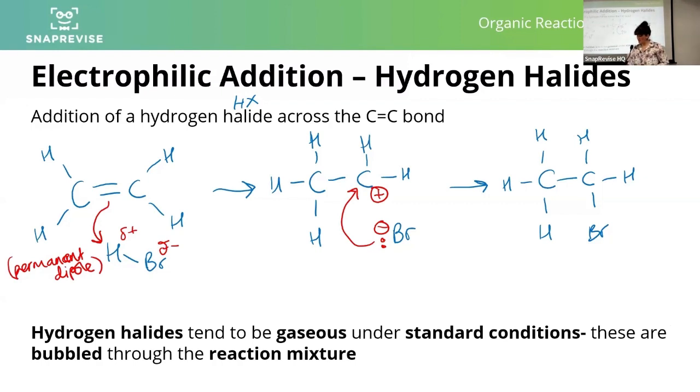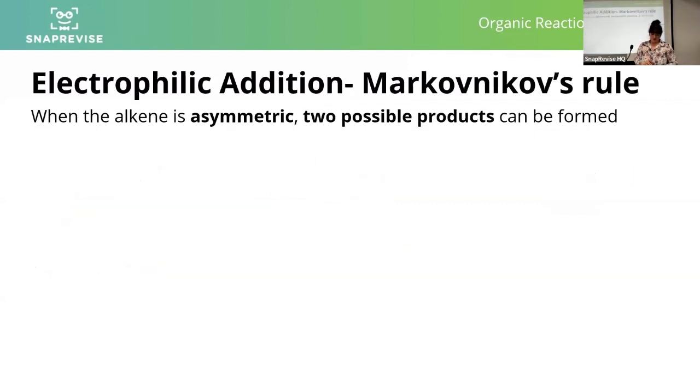Now, I kind of wanted to have 10 minutes to do this, but never mind, we will have 5. We're going to think about asymmetric addition, or addition to unsymmetric alkenes. So when the alkene is asymmetric, it means the carbons are no longer identical. They've got different environments. If they've got different environments, they will behave slightly differently. This therefore means we can get 2 possible products formed.